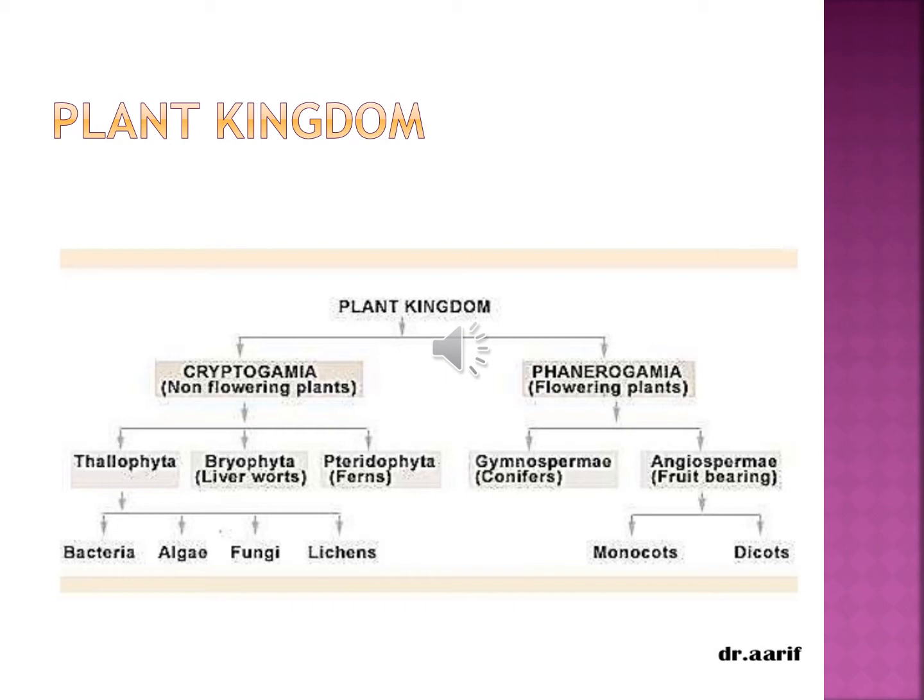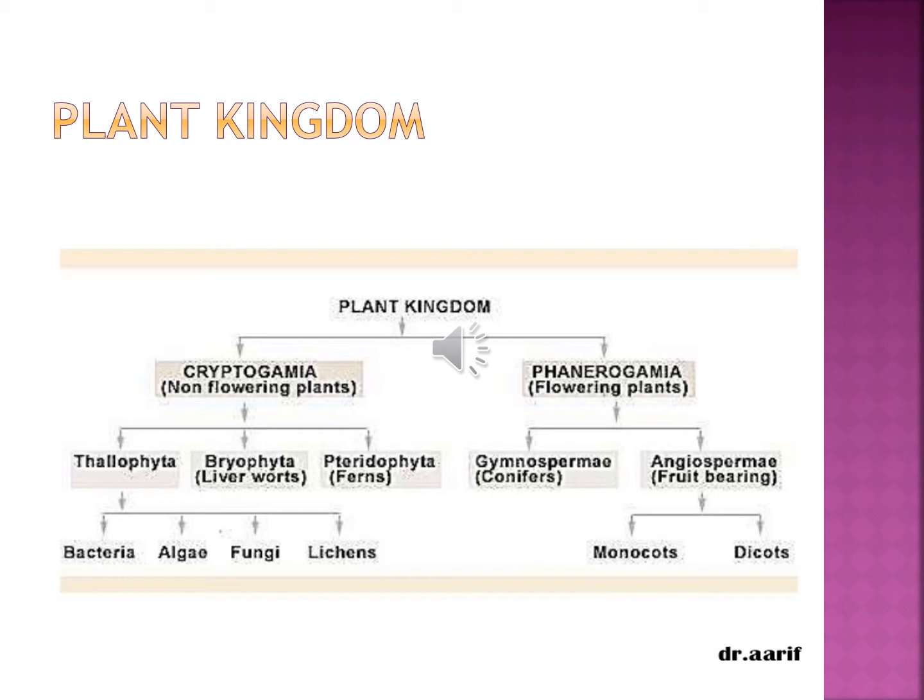These kinds of plants have flowers. This is also classified into two types: one is gymnosperm and the other is angiosperm. Angiosperm plants have fruit. That kind of plant is also classified into monocot and dicot. Monocot has a single cotyledon present. Dicot means two cotyledons are present.